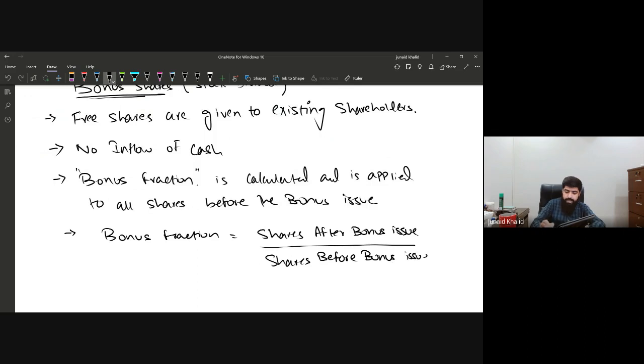By this, we'll be able to calculate the bonus fraction, and we need to apply it to all the outstanding number of shares before the bonus issue.